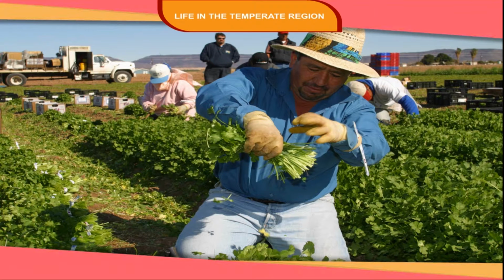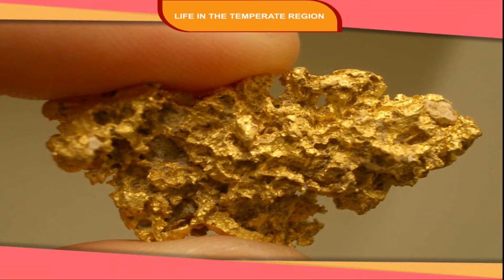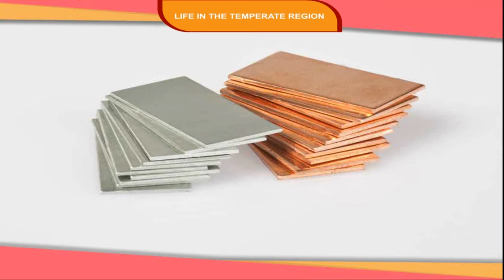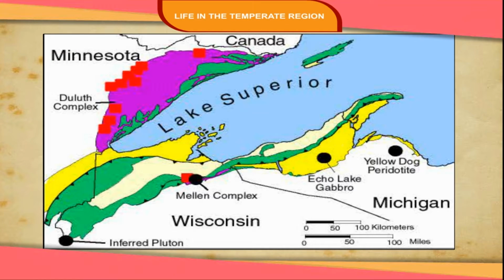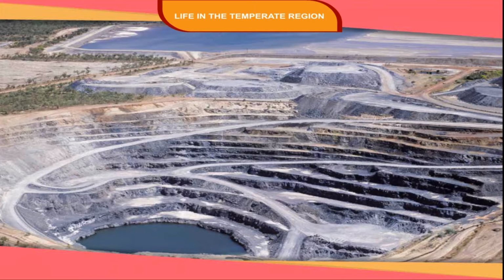Sometimes, the growing of crops and rearing of animals is carried out on the same field and is called mixed farming. The region is rich in mineral deposits. Gold, silver, copper, and zinc are found here. Huge iron deposits are found near Lake Superior. Coal is found along the foothills of the Rocky Mountains, and uranium is also found here.